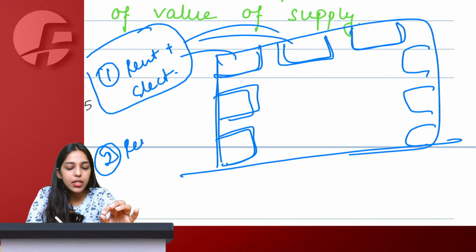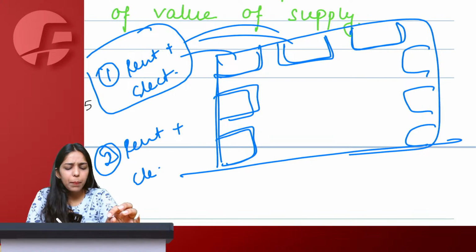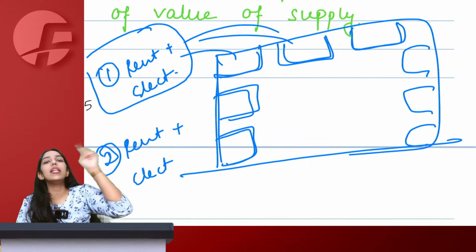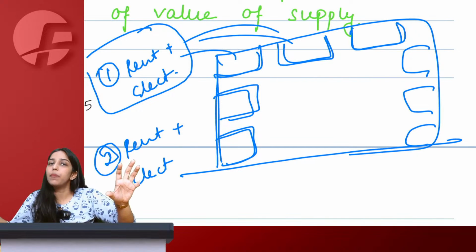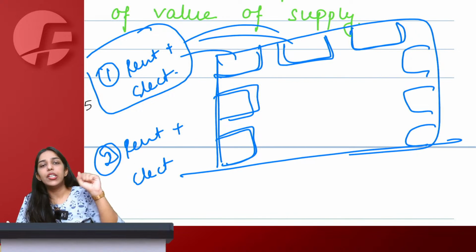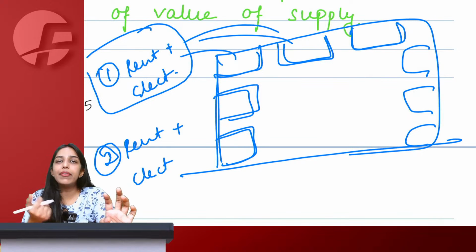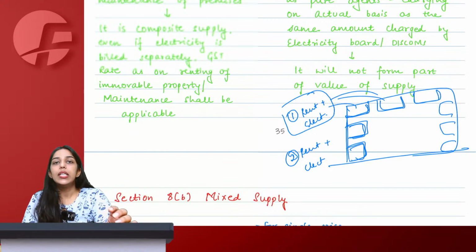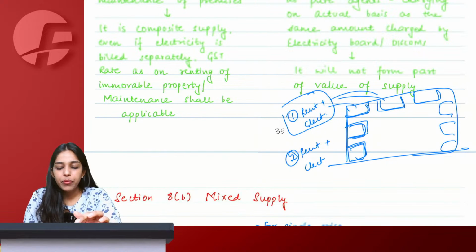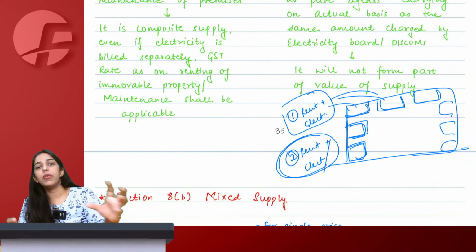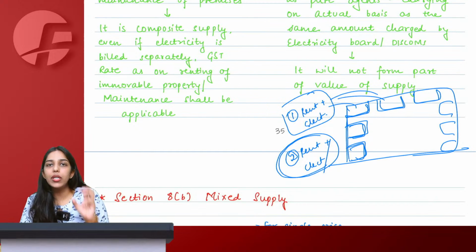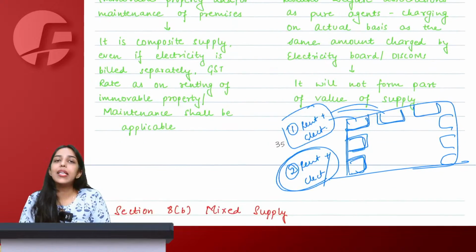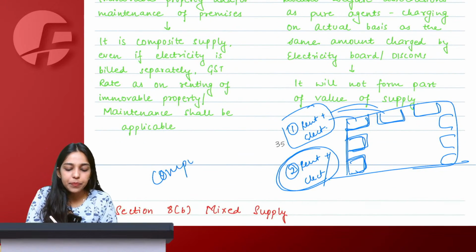What normally happens is we charge rent plus we charge lump sum electricity. So let's say the entire mall's electricity bill is something, we would split it up for various shops and straight away charge some kind of amount for electricity or maintenance from these shops. Now, whenever we do it this way, we make a full combo. We say you pay this X amount, and this X amount is for rent, maintenance, electricity, everything. In that case, of course, it becomes a composite supply.